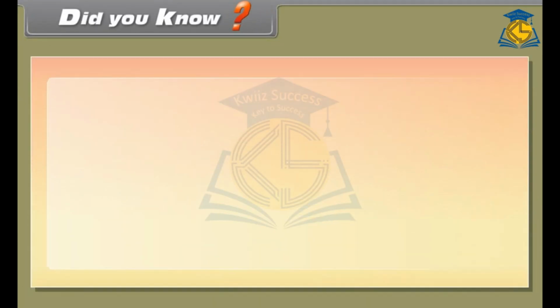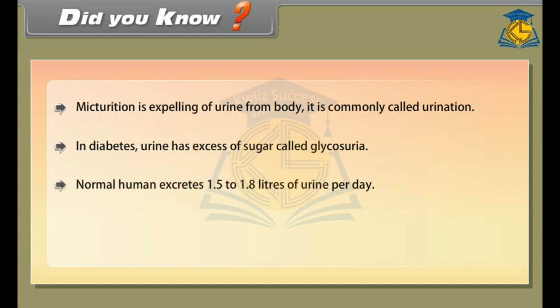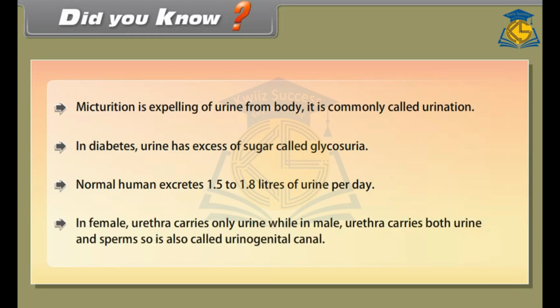Did you know? Micturition is expelling of urine from the body. It is commonly called urination. In diabetes, urine has excess of sugar, called glycosuria. A normal human excretes 1.5 to 1.8 litres of urine per day. In female, the urethra carries only urine, while in male, the urethra carries both urine and sperms, so it is also called urinogenital canal.